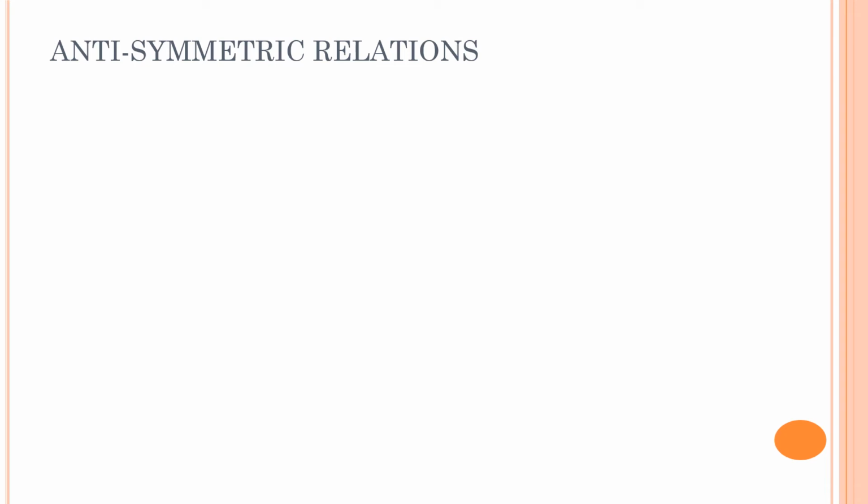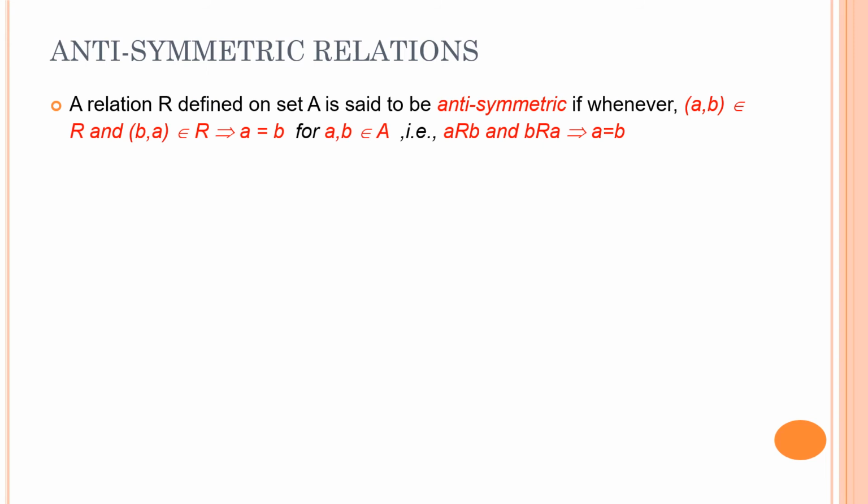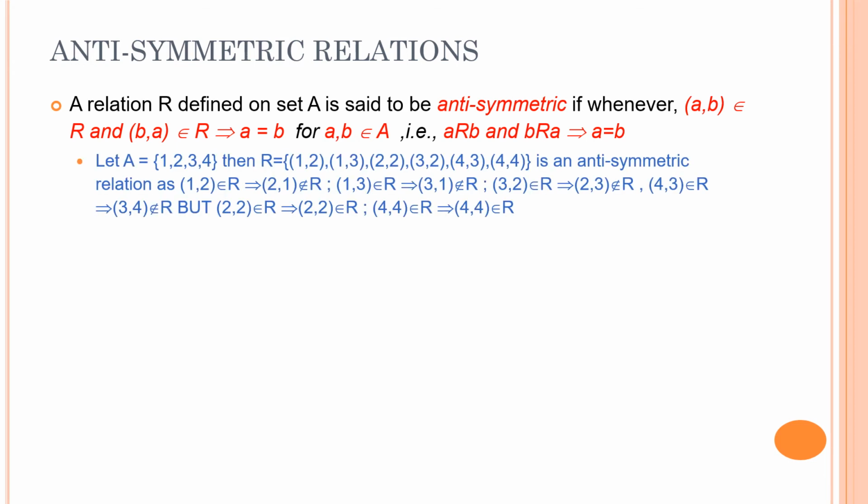What anti-symmetricity says is that (A, B) and (B, A) pairs can exist, both these pairs can coexist, but only when A is equal to B. Let me repeat. A is related to B and B is related to A. Both these conditions can be possible together simultaneously if and only if A is equal to B. Right? Let's take this example.